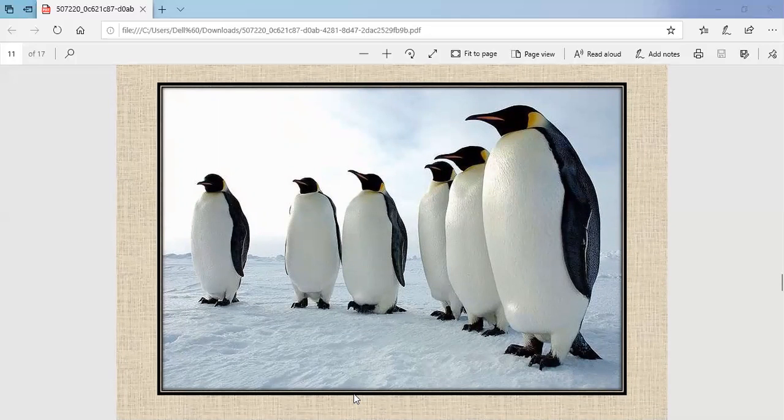So in the next video, we'll continue with another region, that is the rainforest. We'll study the animals living in the rainforest, how they survive according to the different conditions.